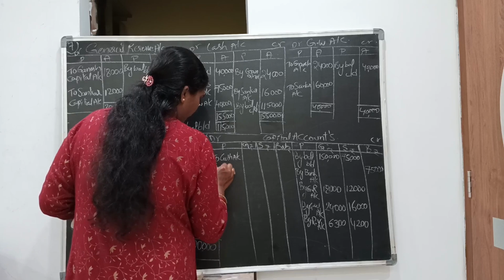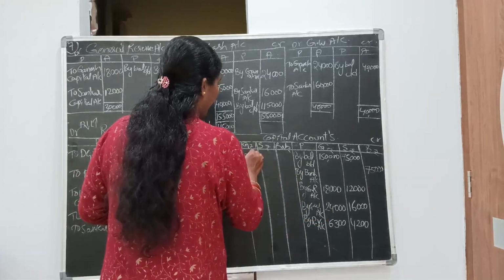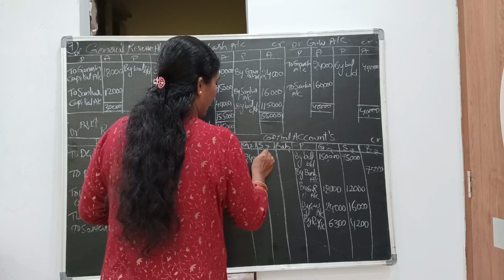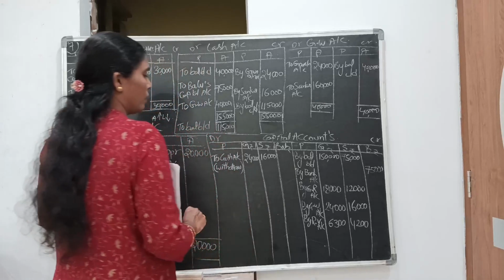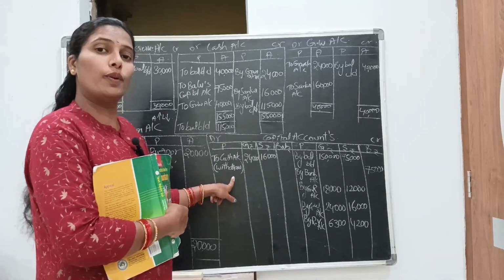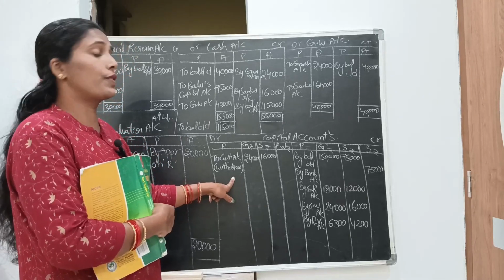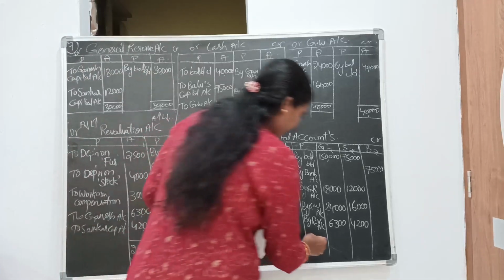In bracket write down withdraw. So the goodwill amount is 24,000 and 16,000. Yes. So goodwill is withdrawn from the business by old partners, so we need to post it on the debit side. Okay. Now make the totals.